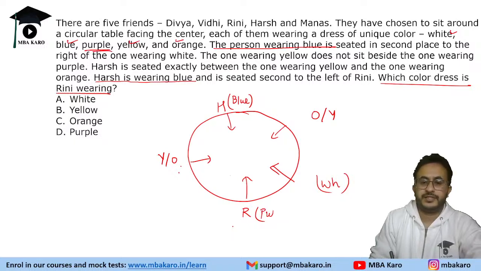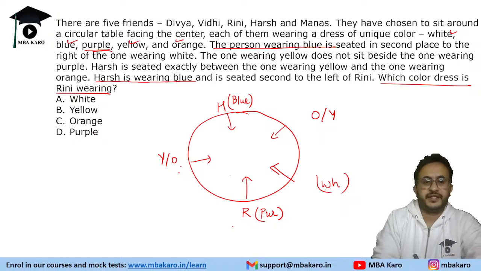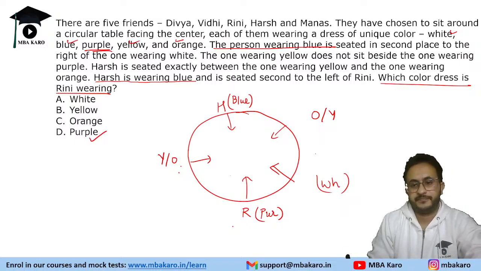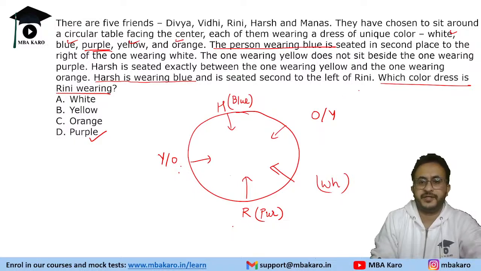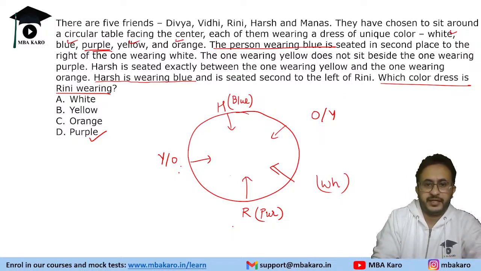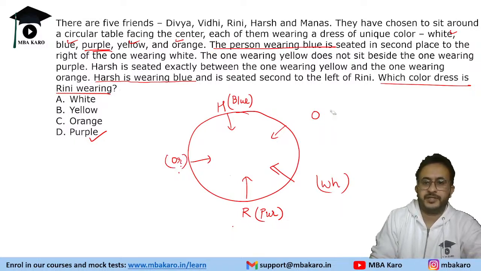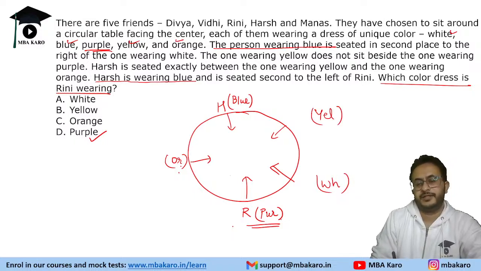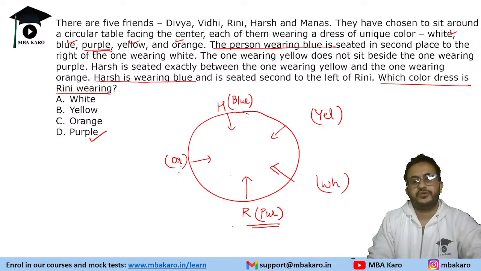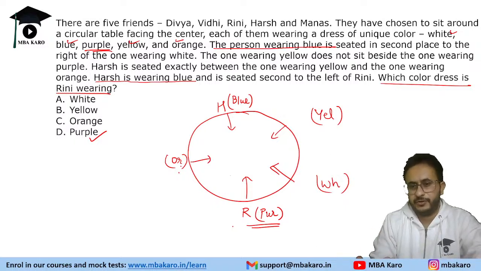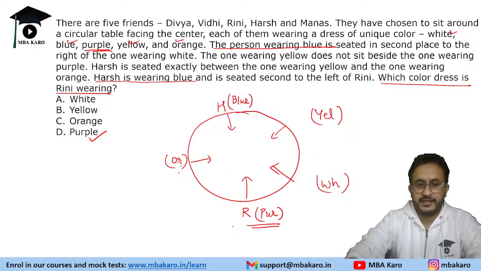So this is purple. Now the question is asking which color dress Rini is wearing. So we can answer it is purple. No need to make further arrangement. Although we will figure out that yellow is not adjacent to purple, so this will be orange and this will be yellow, but not needed. We need to answer purple. So as long as you are able to answer the question with a partial arrangement, answer it and move on.